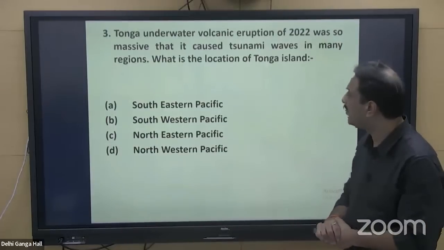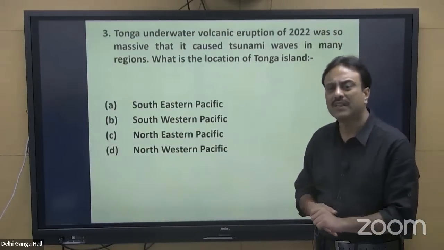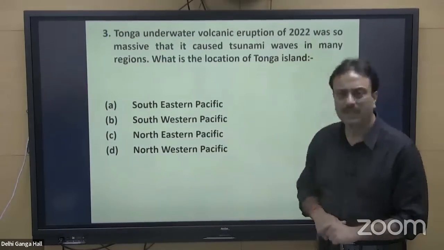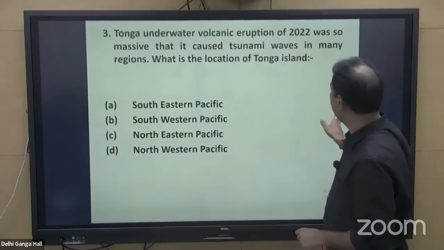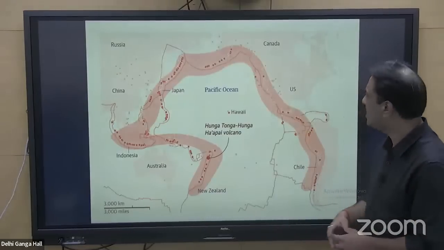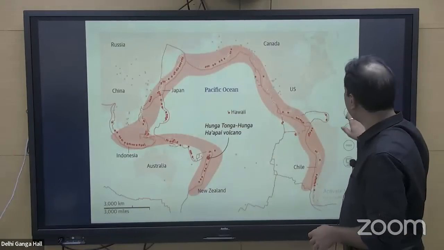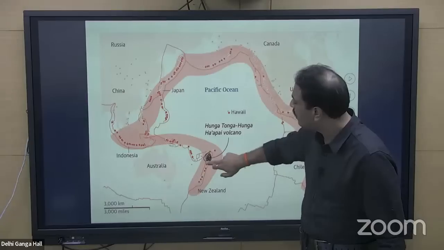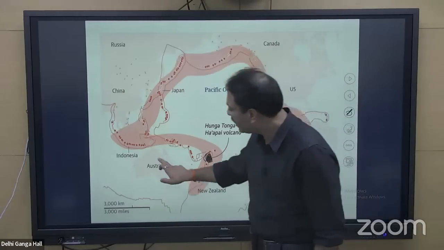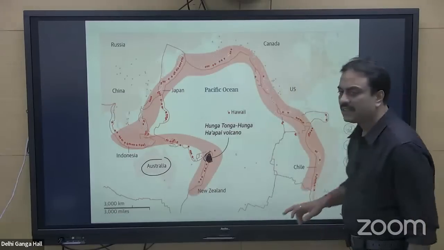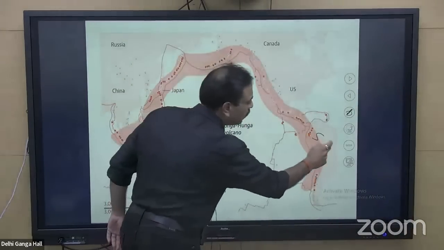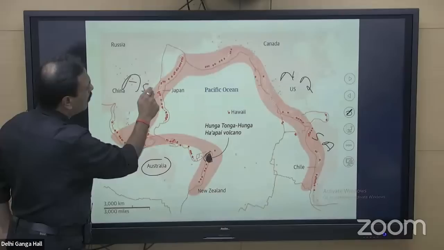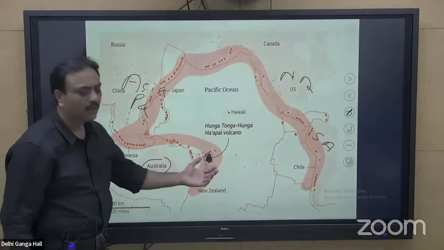The question is asking what is the location of Tonga Island. The options are Southeastern Pacific, Southwestern Pacific, Northeastern Pacific, and Northwestern Pacific. Have a look at a map of this particular region called Tonga Island. This is the location of Tonga Island. Here you have the country Australia. This is the region of South America. This is the region of North America. Here you have the region of Asia Pacific, and this is Tonga.